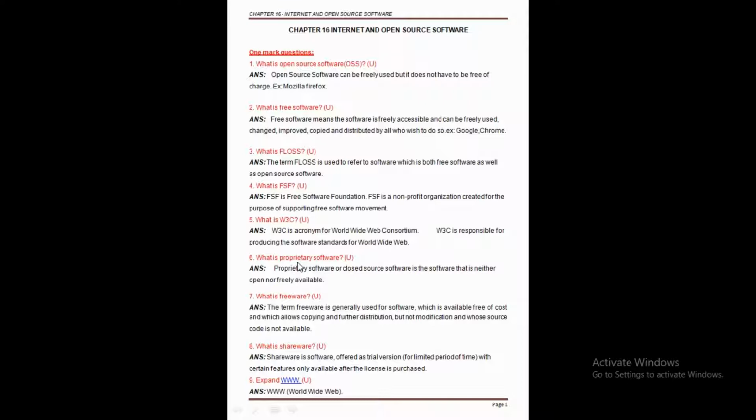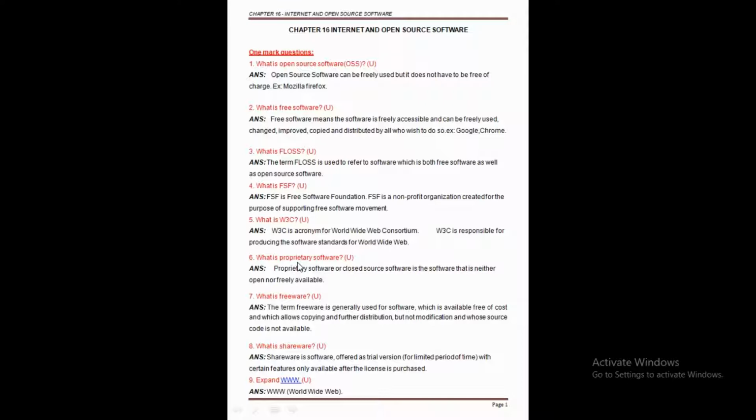Purposes like study, we can use it for study purposes, and later we can modify the software, or redistribute copies of the original or the modified software. So this is about open source software.